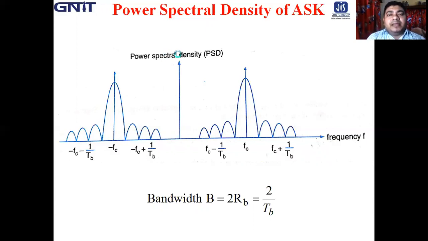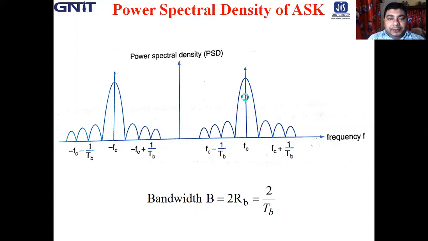So you know the PSD of the unipolar or on-off signal, and when it is multiplied with cos 2 pi fct, that means the spectrum is shifted by plus minus fc. See, the spectrum is just shifted by plus minus fc, and this is the spectrum. See the impulse here at fc and minus fc. So this is the spectrum of basically a unipolar signal.